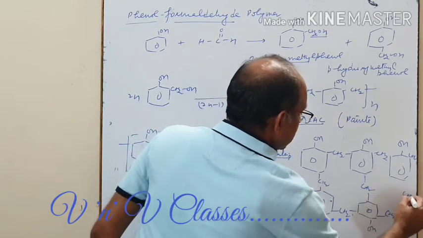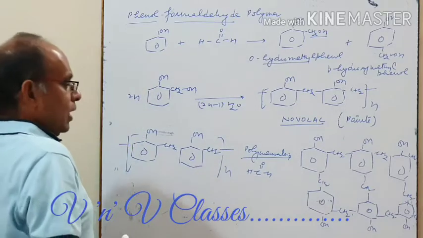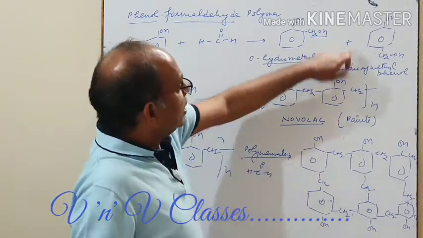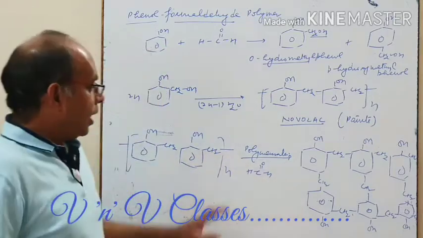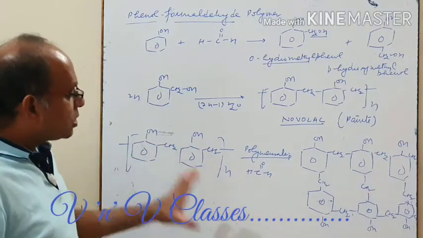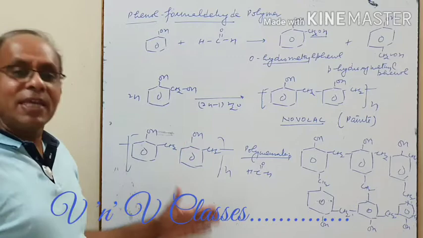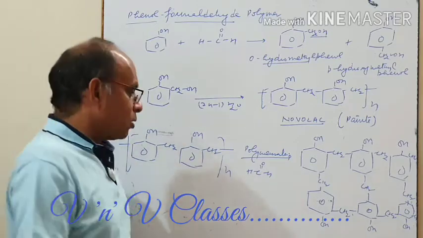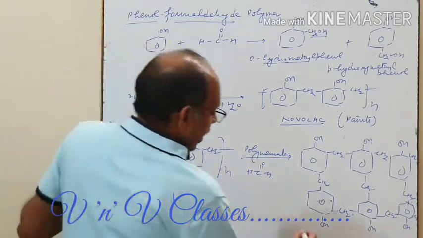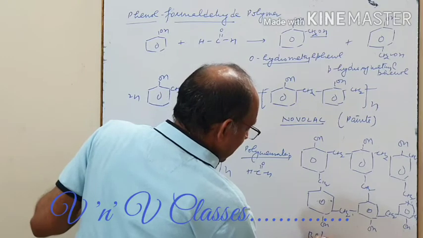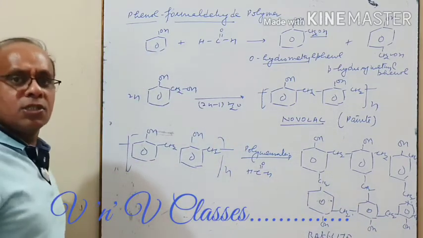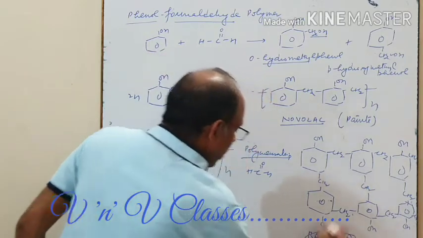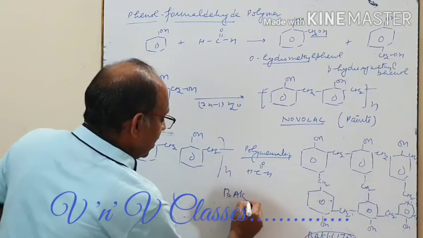No doubt, in the formation of these cross links, para-hydroxymethyl phenol comes into action somewhere, and when these cross links are formed, a more complicated structure results, giving a three-dimensional structure, and this is called bakelite.